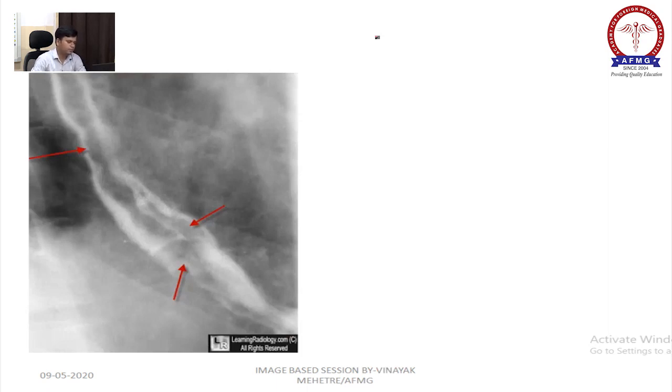See, this is the image of esophageal varices.